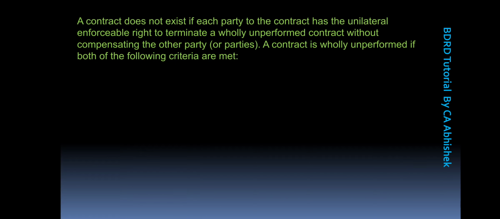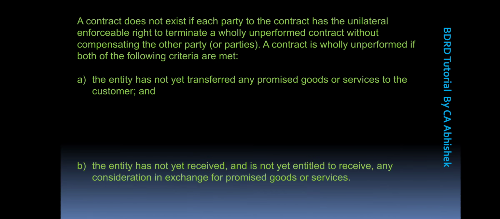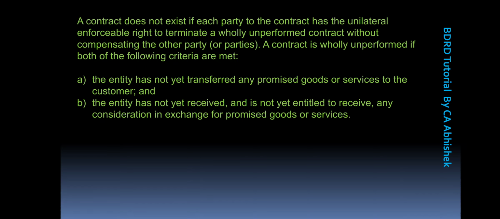And in order to have a contract unperformed, there are certain criteria which should be met. Number one, the entity has not yet transferred any promised goods or services to the customer, and number two, the entity has not yet received and is not yet entitled to receive any consideration in exchange for promised goods or services. So both the conditions should be met in order to term the contract as wholly unperformed.